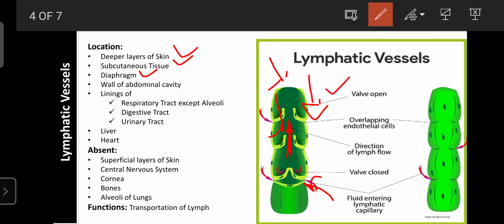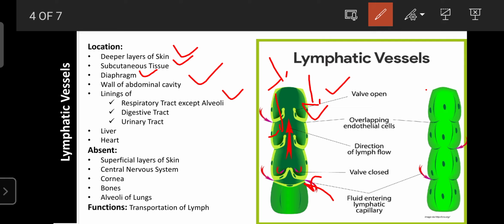The lymphatic vessels are also present in the wall of the abdominal cavity, that is, the stomach, intestine, large intestine, and spleen. All of these are present in our cavity, which is known as the abdominal cavity. That is also where lymphatic vessels are located. That's why the excess fluid from our abdominal cavity can drain out through the lymphatic system. The lymphatic vessels are also present in the lining of the respiratory tract except the alveoli. They are present in all respiratory tract organs, and absent only in the alveoli.